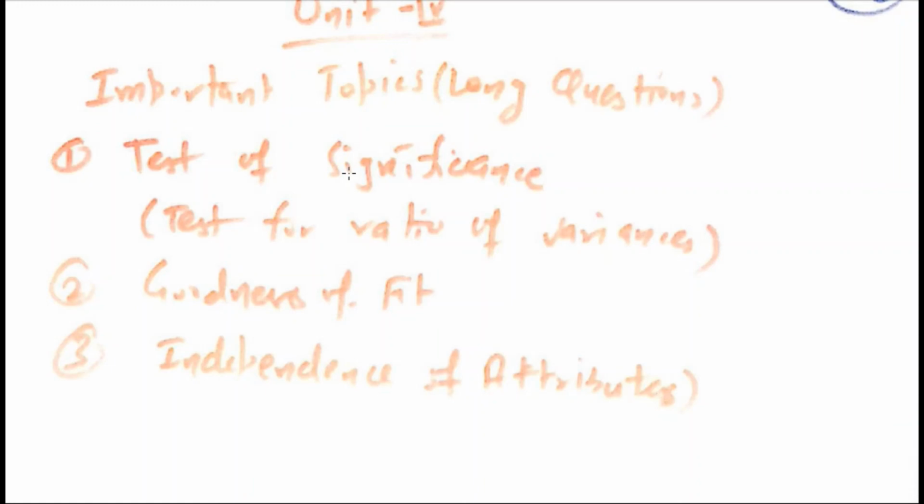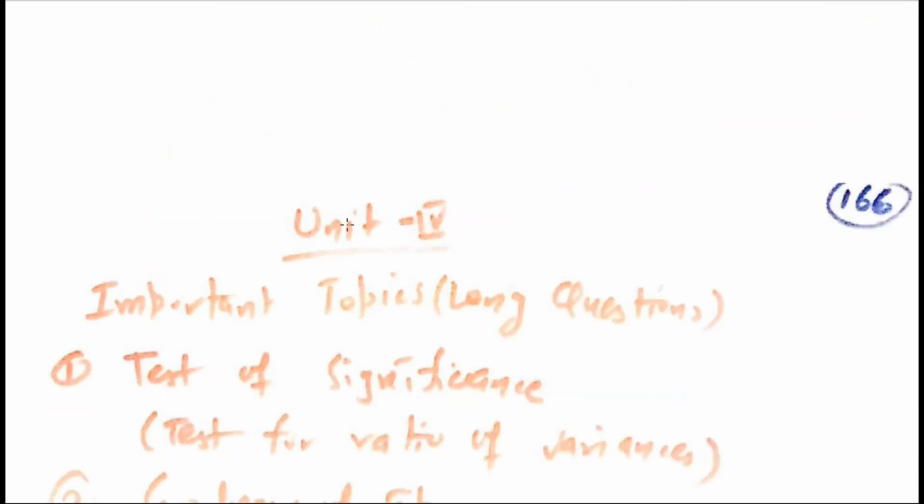Other than that there are so many tests of significance for large samples and small samples, so I can't give you the choice of which test you should practice more or less. But I suggest that please don't skip these two topics, because one long question is covered from these two topics, that is goodness of fit or independence of attributes. But yes, there is one more important test of significance, that is the test for ratio of variances. So you can practice this topic as well.